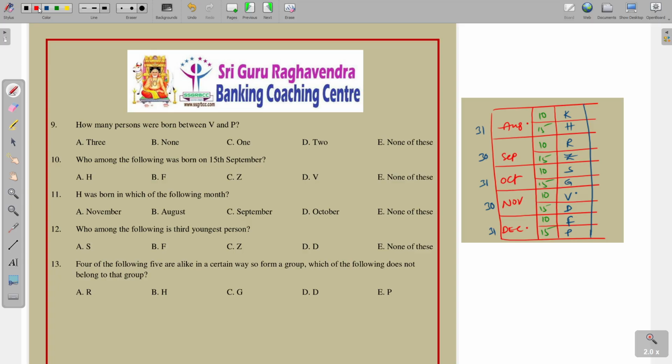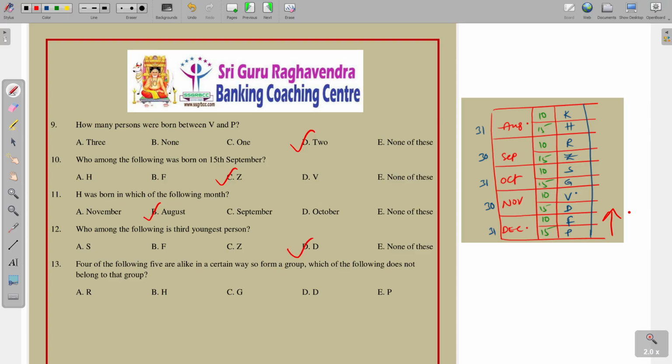See the first question, 9th question. How many persons were born between V and P? So between V and P there are 2 persons. Who among the following was born 15th September? So 15th September is Z. H was born in which of the following months? So H was born in August. Who among the following is the third youngest person? Third youngest person, so that is D. So D is the third youngest person.